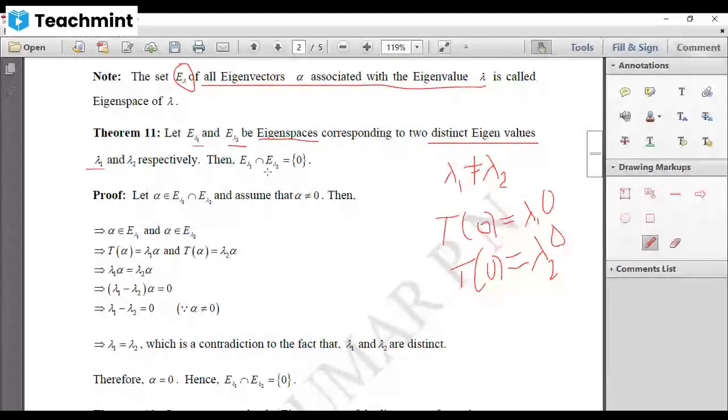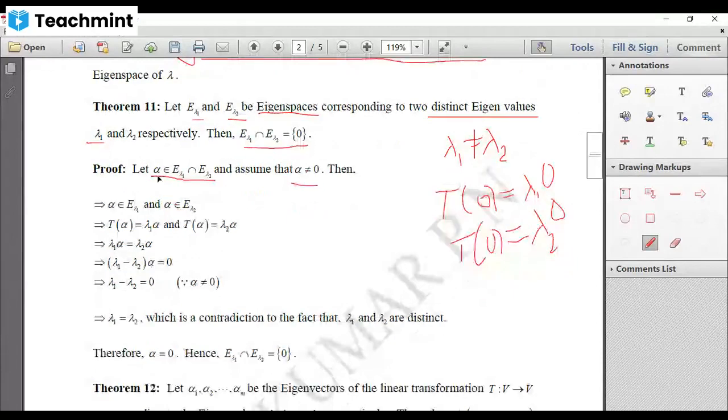Now, let us assume for the time being that there exists a vector alpha which is common and which is non-zero. So we are assuming that alpha is any common element to E lambda 1 and E lambda 2, and also alpha is non-zero. But we have to prove that it contains only the zero element. It does not contain a non-zero element. So we have chosen that a non-zero element is present in this. Then we have to show that our assumption is wrong. Right? Let us prove that our assumption is wrong.